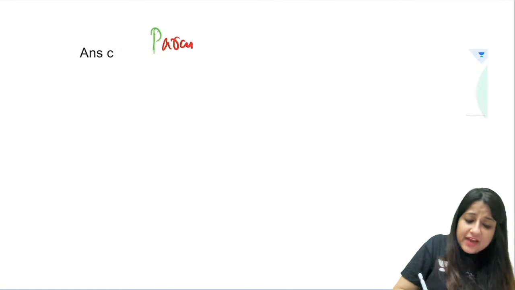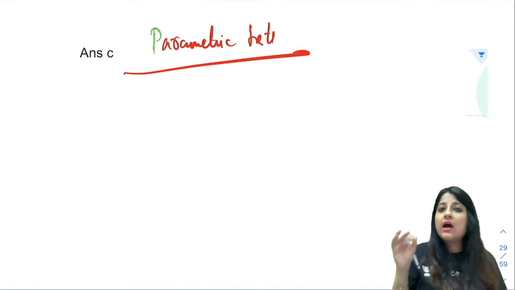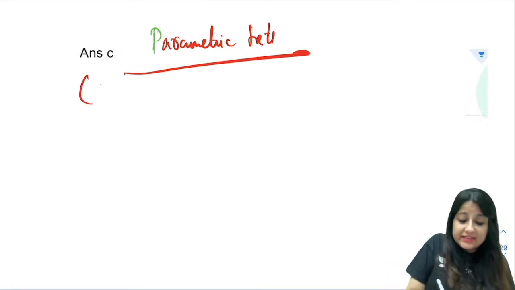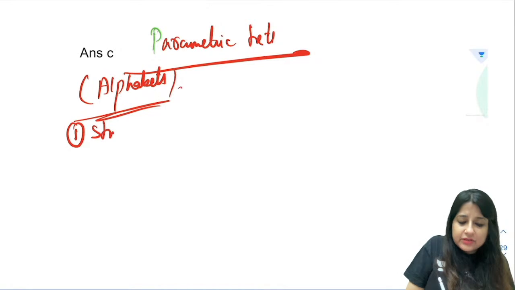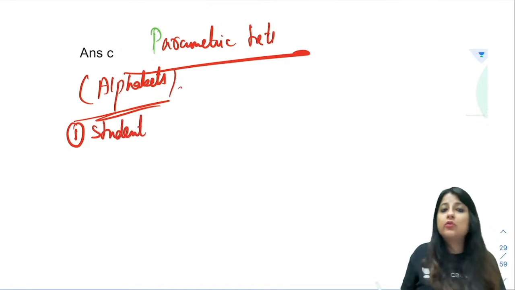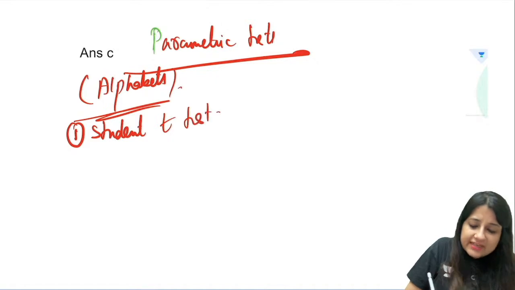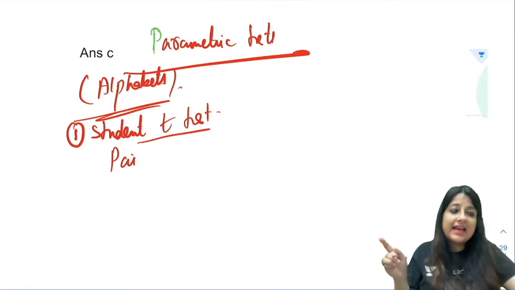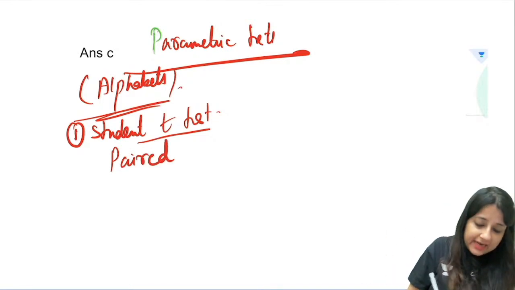How will you remember the different parametric tests? Associate them with alphabets. All the alphabets are like parametric tests. The first one, there was a person known as Student. Student discovered what is known as the Student t-test. T is an alphabet, right? So alphabet means parametric. You have paired,